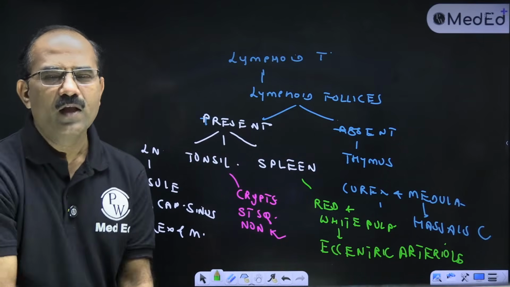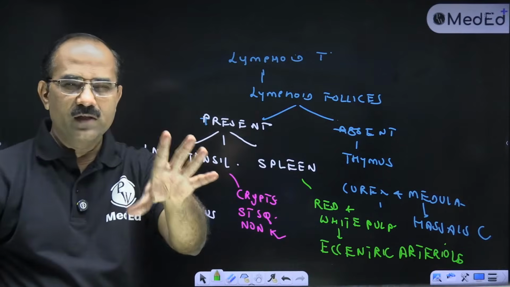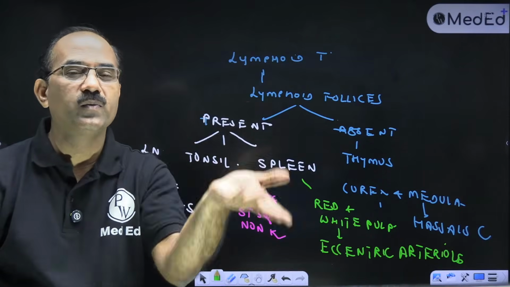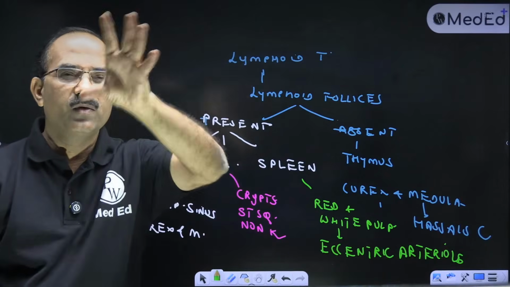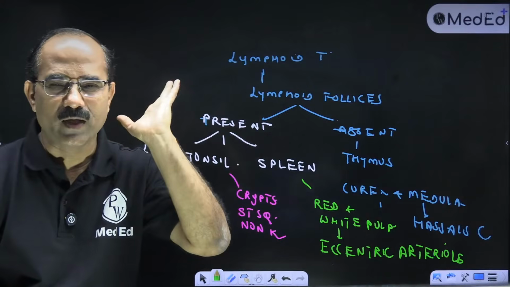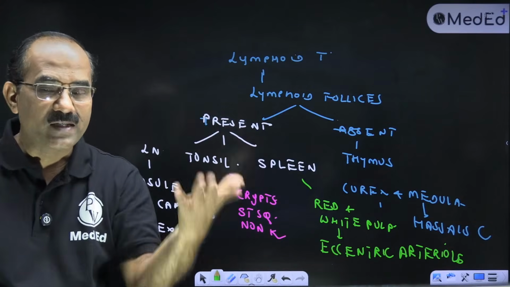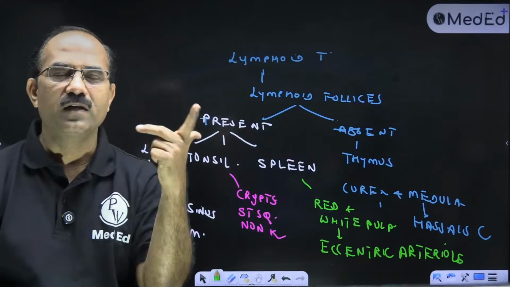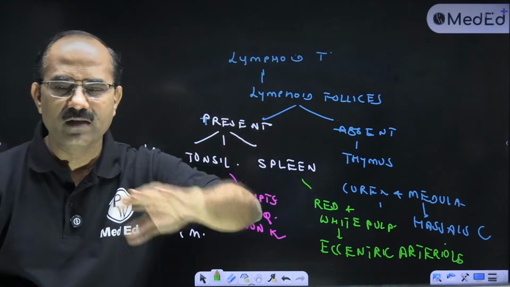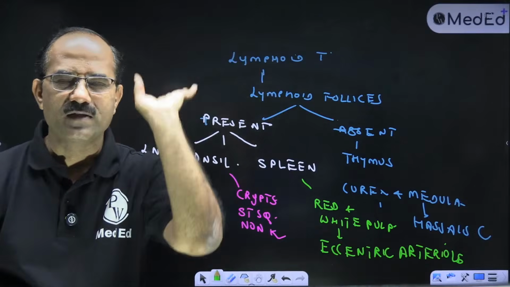ठीक है बच्चों. तो पहले तो I have to see lymphoid follicles. Lymphoid follicles अगर absent है तो 100% thymus है. How do I come to a full conclusion? तो thymic lobules होंगे, lobule में cortex होगा, medulla में Hassel's corpuscle होगा. Now अगर lymphoid follicles present है, it can be lymph node, spleen, tonsil. How do I identify lymph node? Capsule के नीचे space, subcapsular sinus, cortex, medulla, lymphoid follicles.